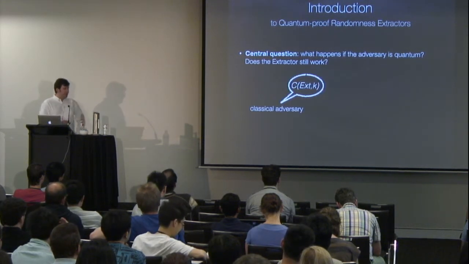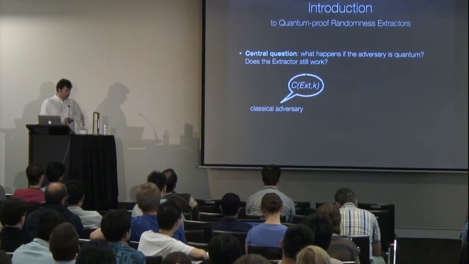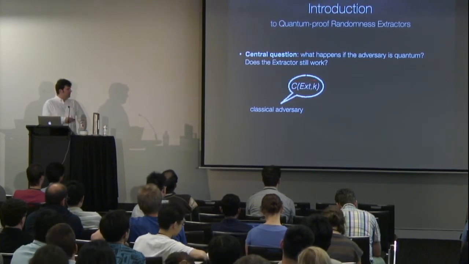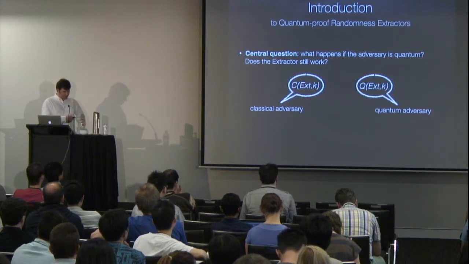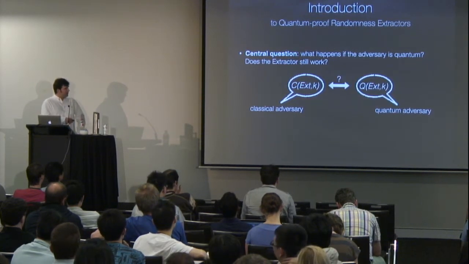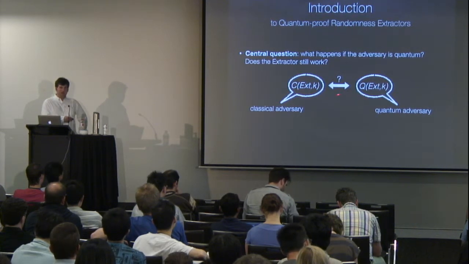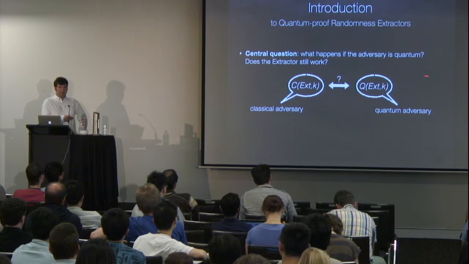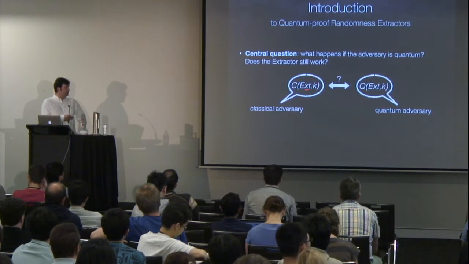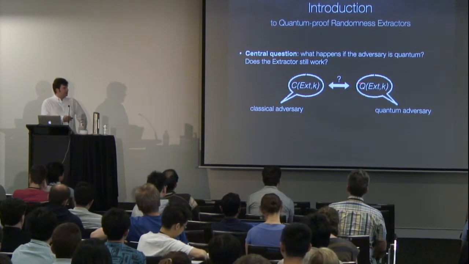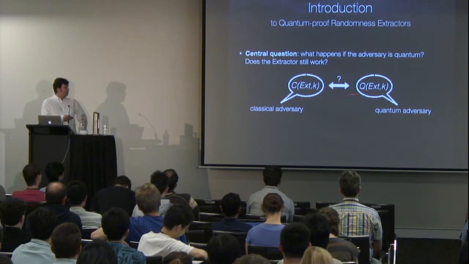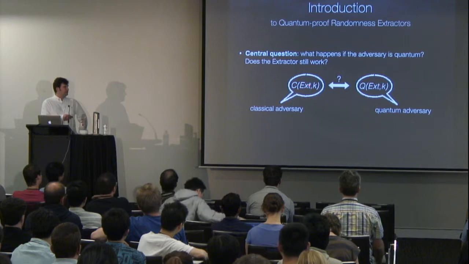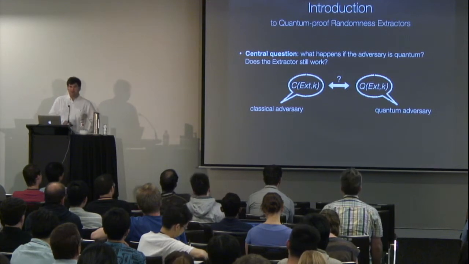So we want to compare the classical value, which, as I said, characterizes what happens if we allow for classical adversaries, to the setting where we allow quantum adversaries, and we want to understand how this value changes. Now, certainly this value can be bigger than this one, but the question is, can we have extractors so that they're equal or approximately equal, or that we can change the K here a bit so that these become comparable?